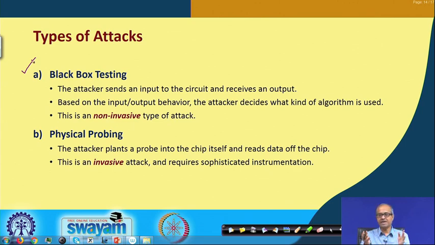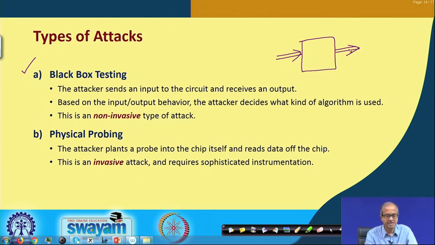We are not carrying out an invasive attack, we are not breaking it open. So, we have a device, we leave it as it is. What we can do, we can apply some input from outside and see what output it is generating. Just from the input output behavior, we can try to obtain some information about the device. Okay. This is black box attack or black box testing.